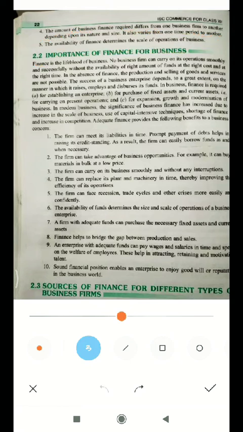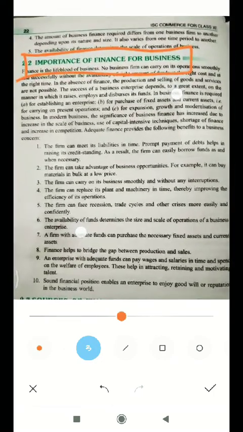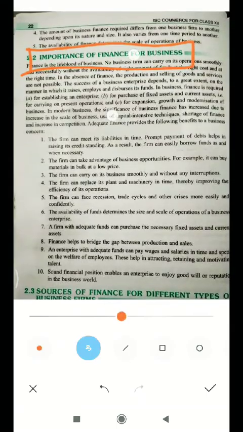Next topic, importance of finance for the business. As we know, finance is the lifeblood of the business. If finance is not there, then the business will not work smoothly.